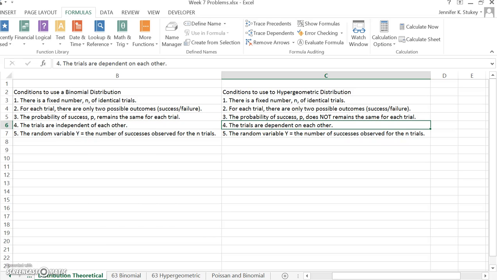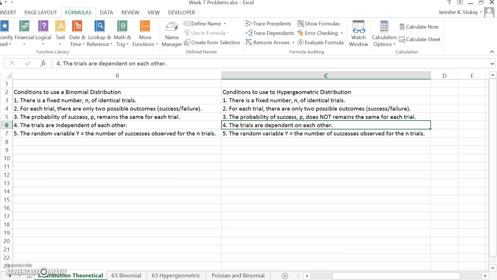I'm trying to solve a dispute between my children. They both want the same toy, and so I decide to put 100 marbles in a bowl. 50 of them are going to be pink, and if I pick one, Ariana is going to get to play with the toy first. The other 50 will be blue. If I pick a blue one, Micah will get to play with the toy first. This just happens to be their favorite colors, and it just happens to be an example of a hypergeometric distribution.